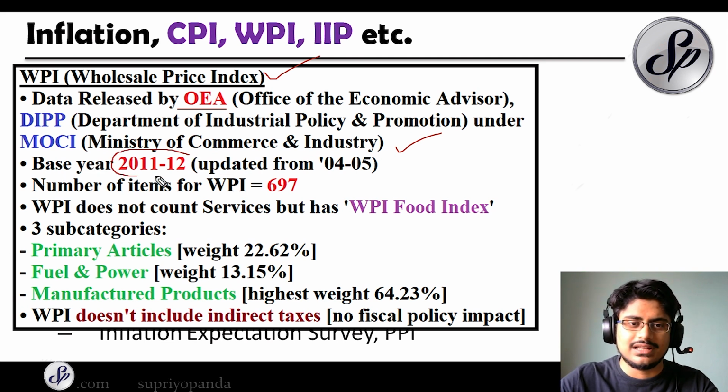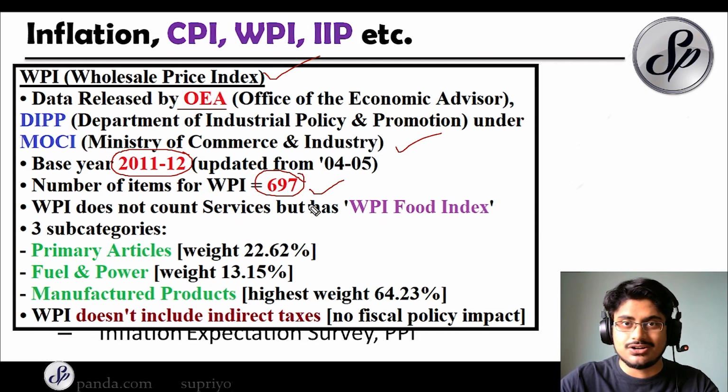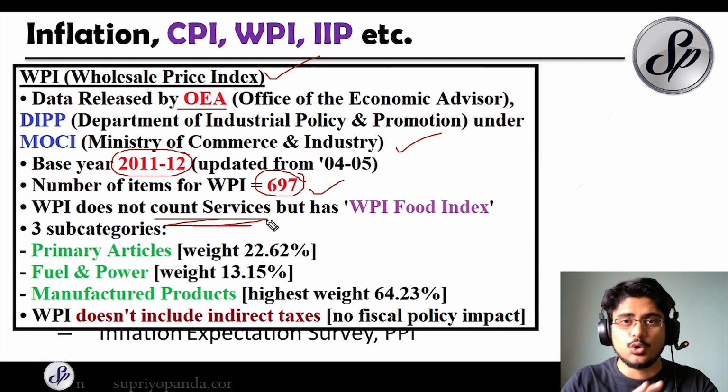The base year is also very important. It is 2011 to 12. It was updated earlier from 2004 and 5. And the number of items for the WPI is 697. This was also updated to reflect the current trend. The WPI also does not count any services. So this is very important to understand. No services calculations are done in the WPI, but it has a WPI food index. So a separate index they publish for the food inflation, which is the WPI food index.